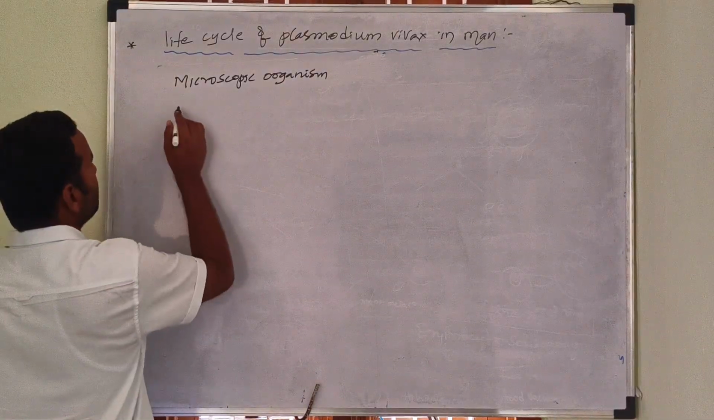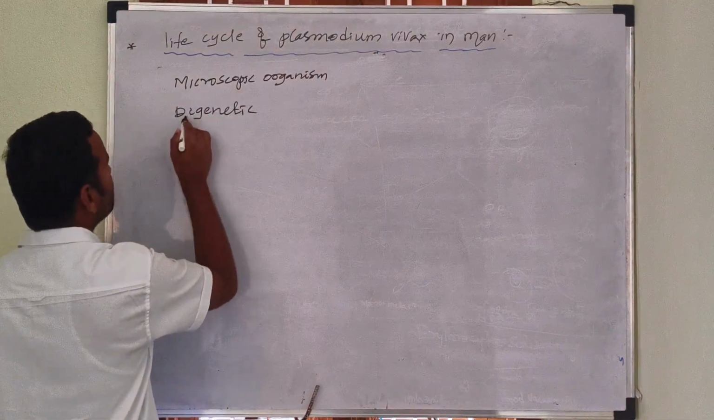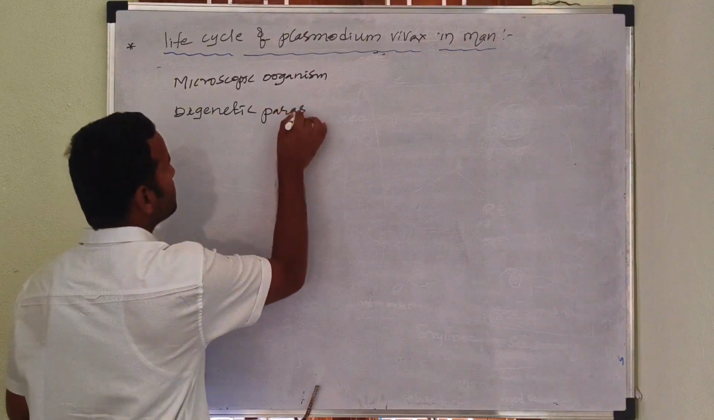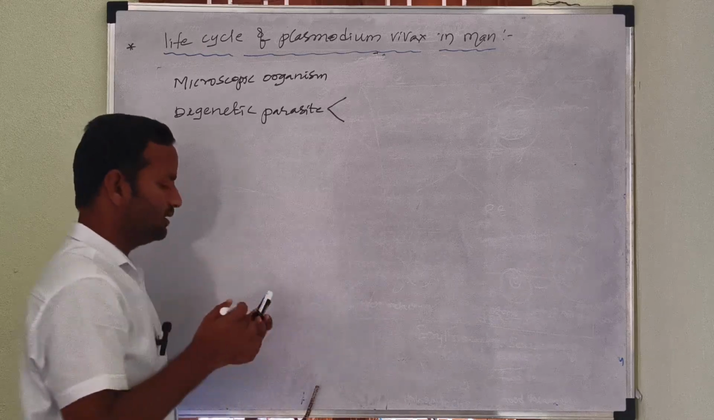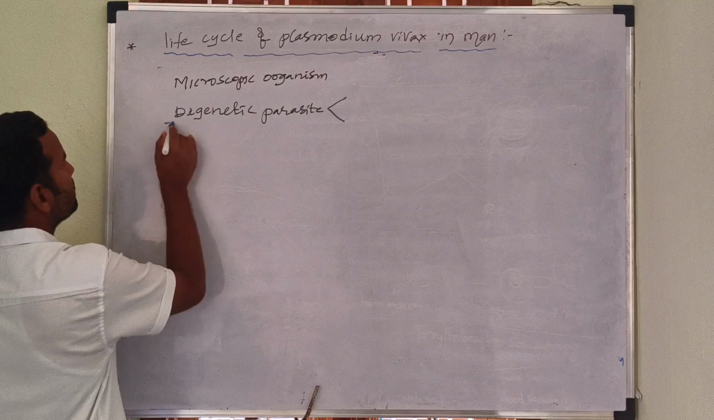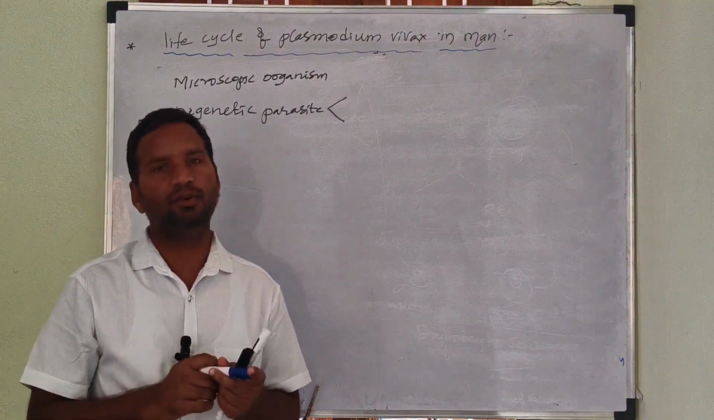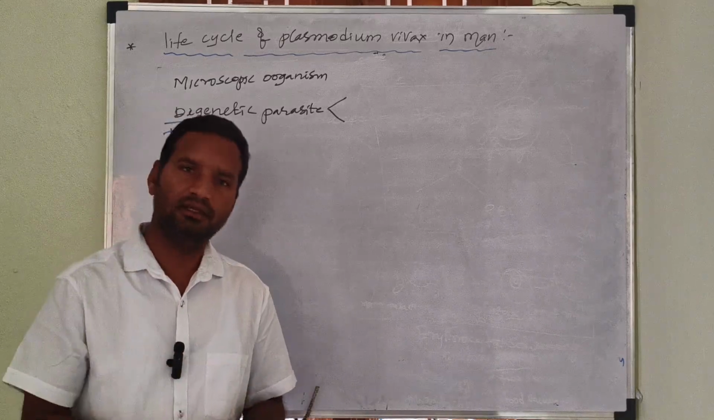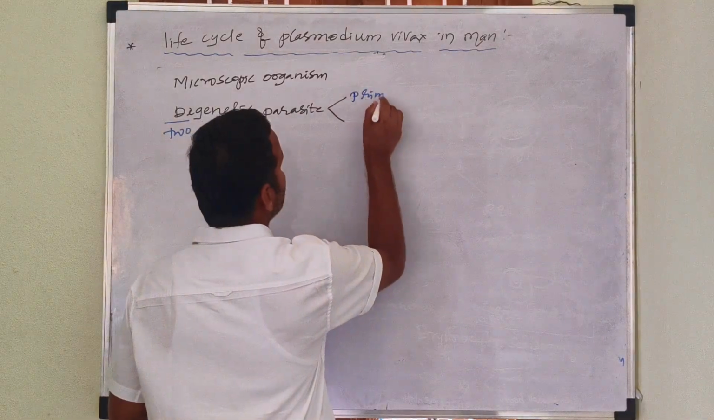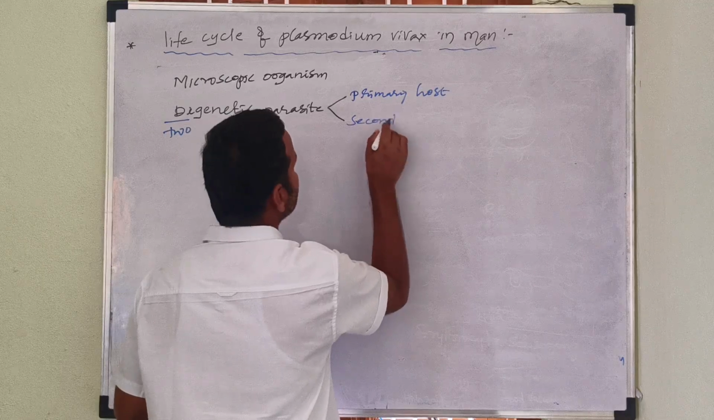The next one is, it is a digenetic parasite. What is the meaning of digenetic parasite? Digenetic parasites are the parasites which complete their life cycle in two hosts. Di means two. They require two hosts to complete their life cycle. That's why there is a primary host and the second one is the secondary host.